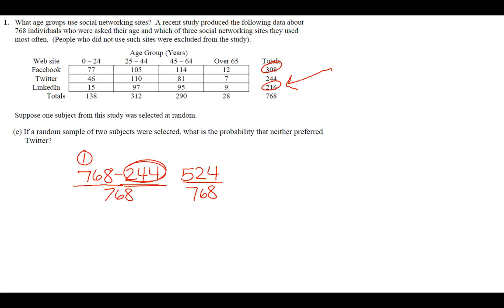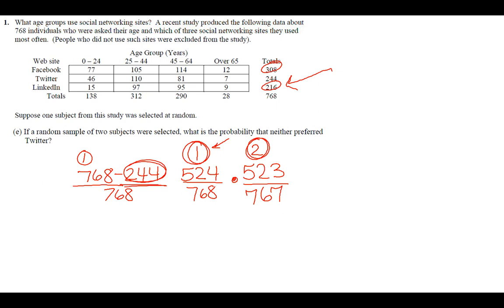So anyway, this is the first person's probability of not liking Twitter, but you've already used the first person. So then you go to the second person. There's not 524 people that don't like Twitter anymore. Now there's 523 because you've already used the first person. So now you have one less. Same thing for the total. It would now be 767 because you're doing two people. Okay. So if I multiply these two fractions together, I get 0.4652.